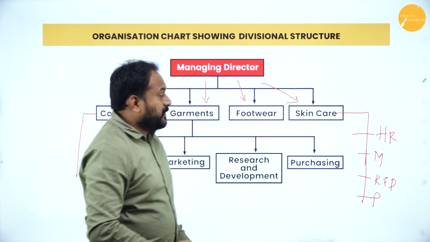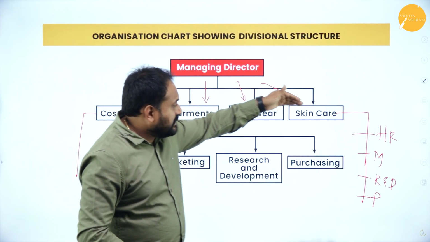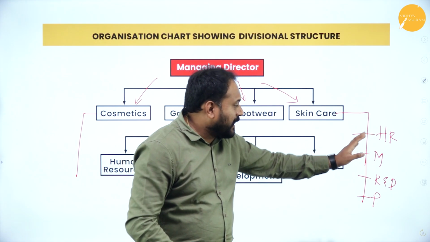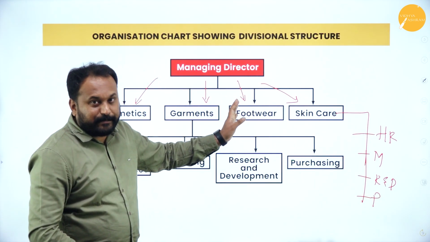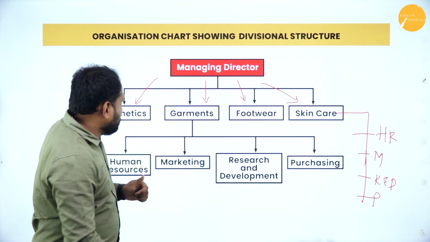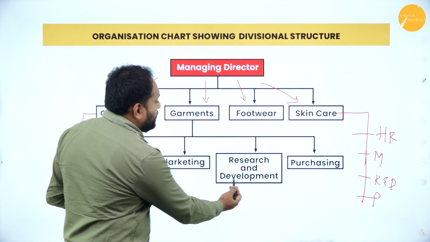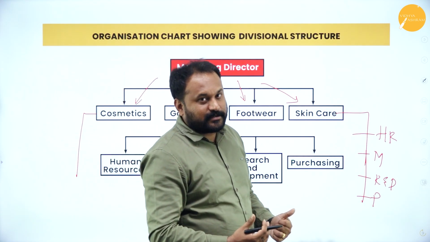So all the departments are separate. Skincare will have a different HR, marketing, research and development, purchasing. Footwear will have a separate HR, marketing, research and development and purchasing. Garment will also have what? Human resource, marketing, research and purchasing. So this is what divisional structure is, right?